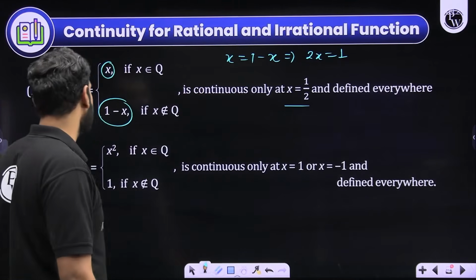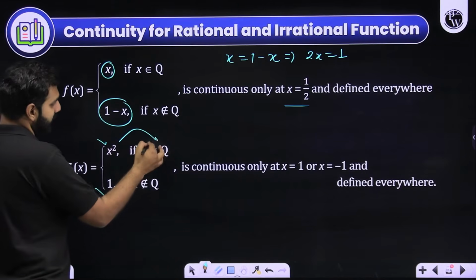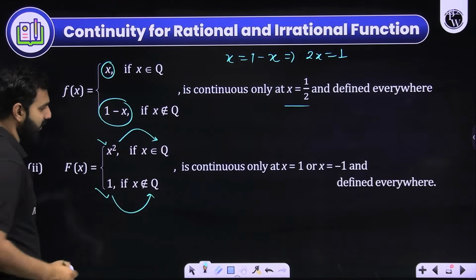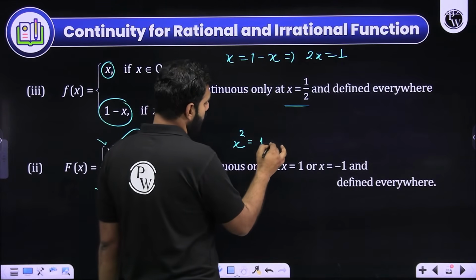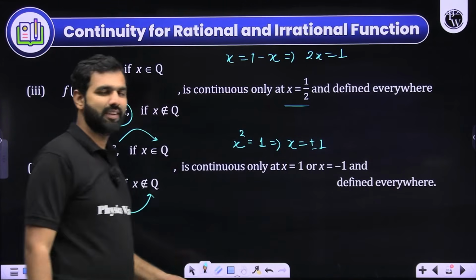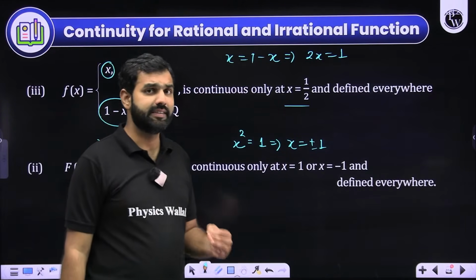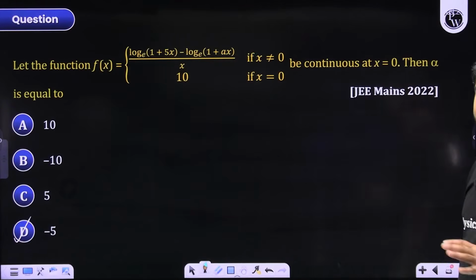Did you get that? Similarly, let's say if somebody says x square when x is rational, 1 when x is irrational. When will it be continuous? I'll say whenever x square is 1, which means whenever x is plus minus 1, it will be continuous. So except for 1 and minus 1, it will be discontinuous everywhere. Did you understand this whole definition? Did you get a great clarity on this?